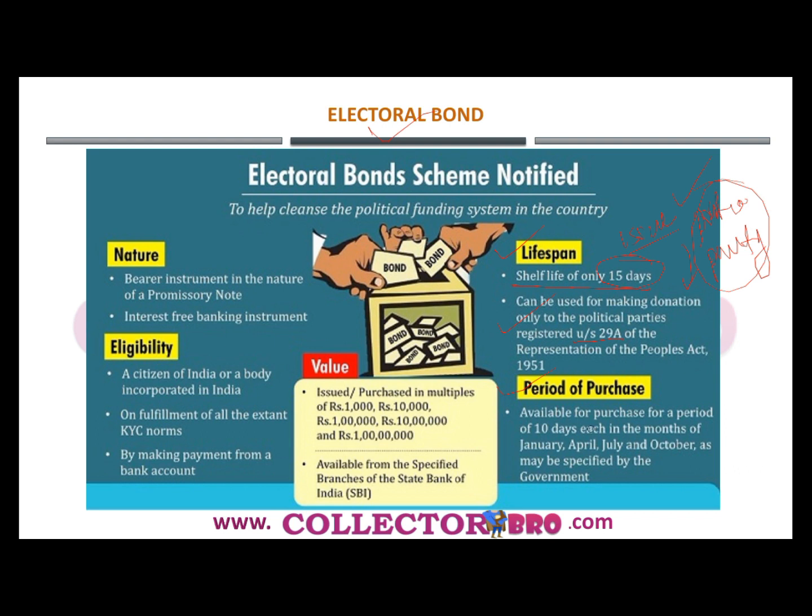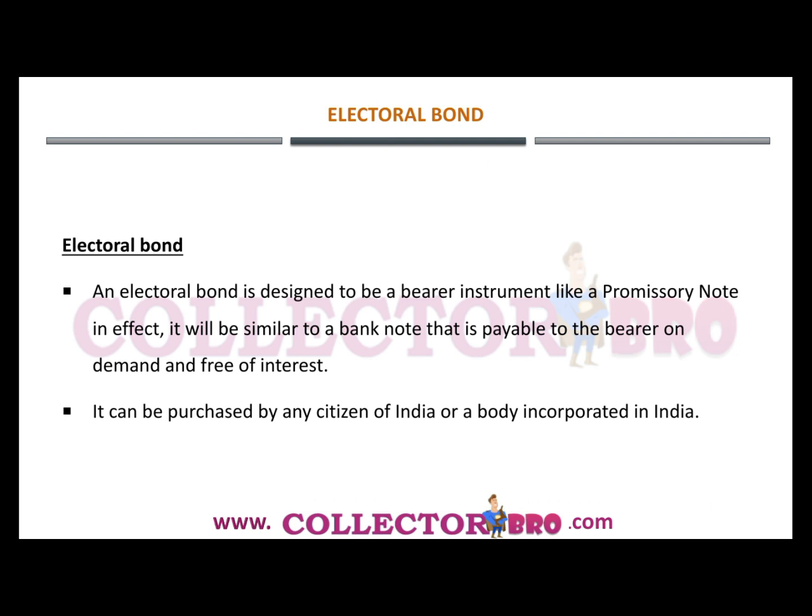Then the period of purchase: it is available for purchase for a period of 10 days each in the months of January, April, July and October, as may be specified by the government. So it is not available throughout the year, only for 10 days in the quarters, that is, in the first 10 days of each quarter. It can be in multiples of thousand, such as 1000, 10,000 up to 1 crore. It is available from specified branches of the State Bank of India only. So the RBI is not included, and that statement in the question becomes wrong.